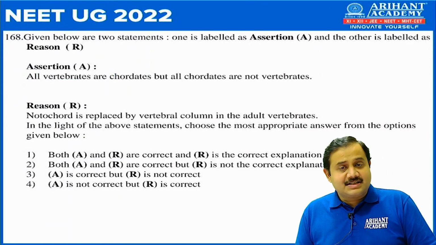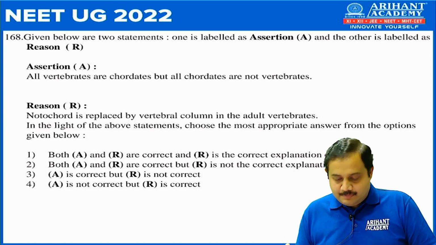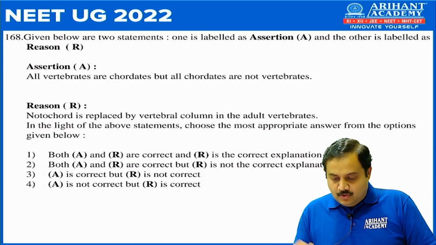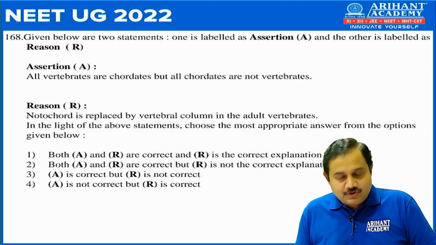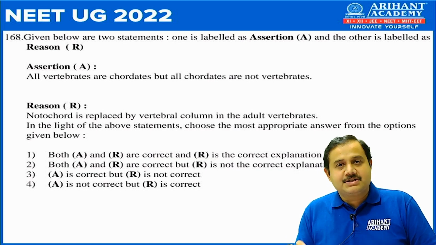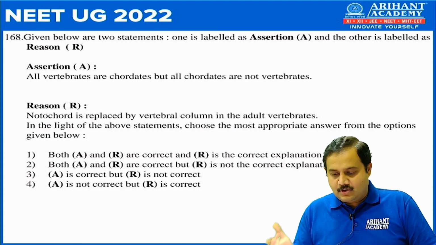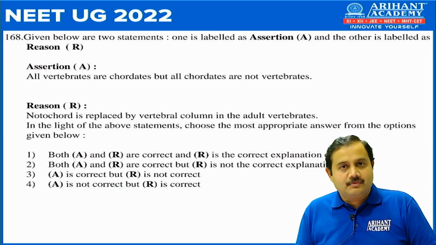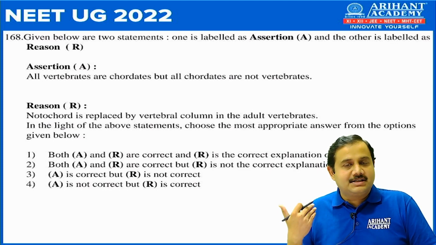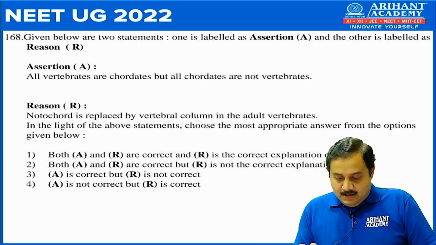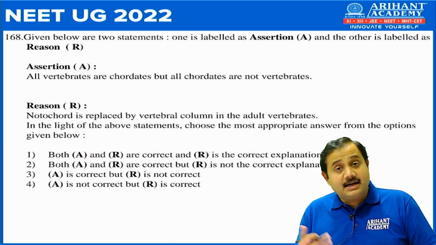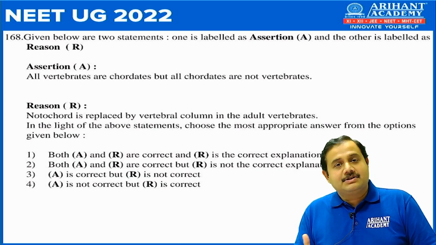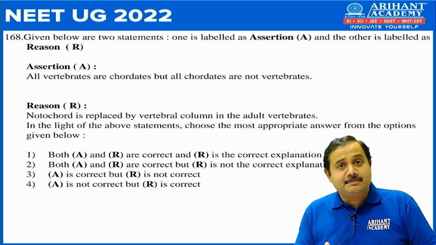Next, 168. This is an assertion reason type of question. So assertion is all vertebrates are chordates, but all chordates are not vertebrates. So obviously the assertion which is given is correct, because under chordata we have urochordata and cephalochordata which are not vertebrates as they don't have vertebral column. Now the reason given is notochord is replaced by vertebral column in the adult vertebrate. So this statement is also correct, and it is also the correct explanation.